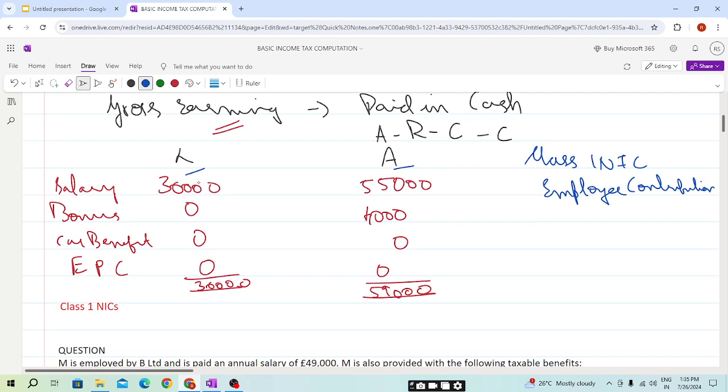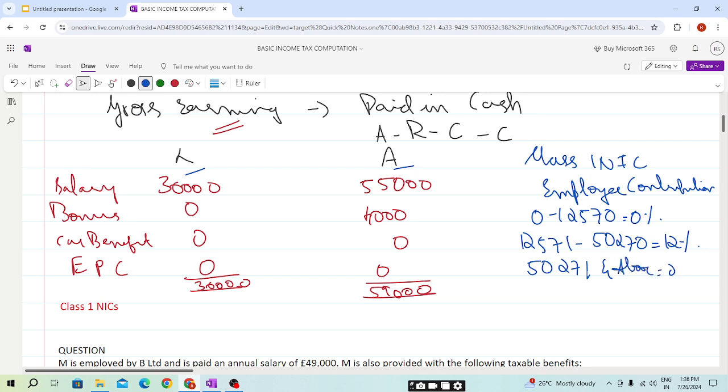The bands were 0 to 12,570 at 0%, 12,571 to 50,270 paid at 12%, and 50,271 and above paid at 2%.